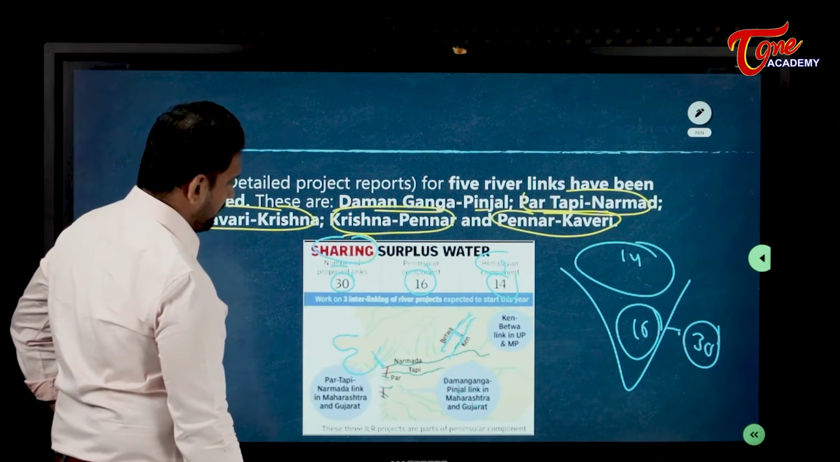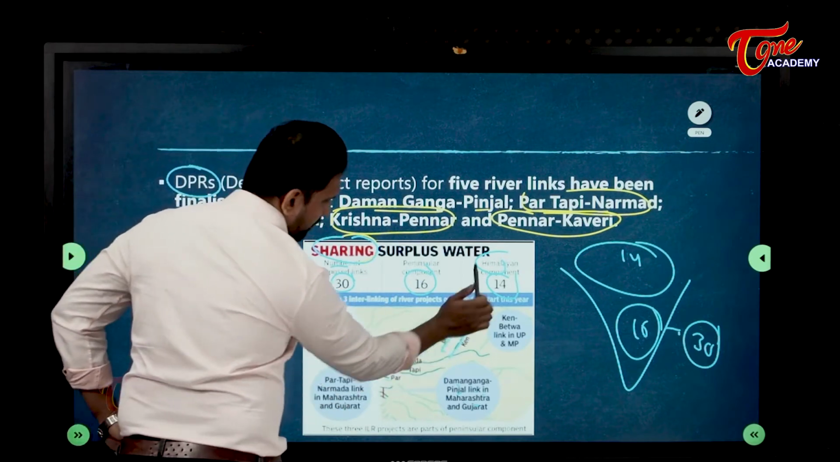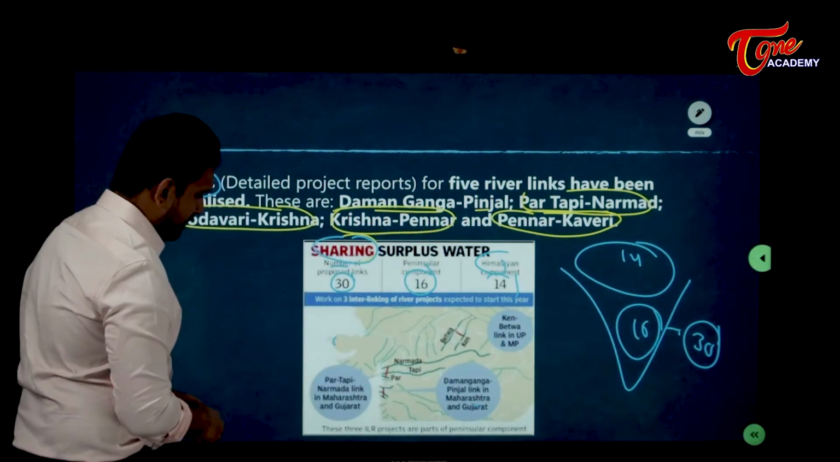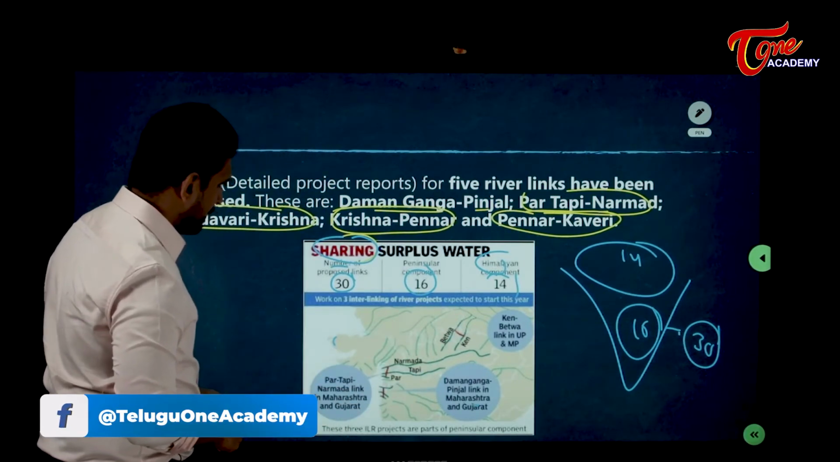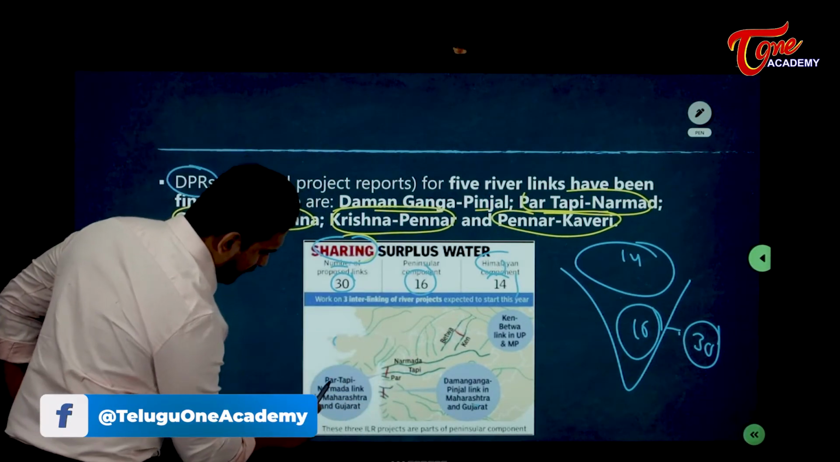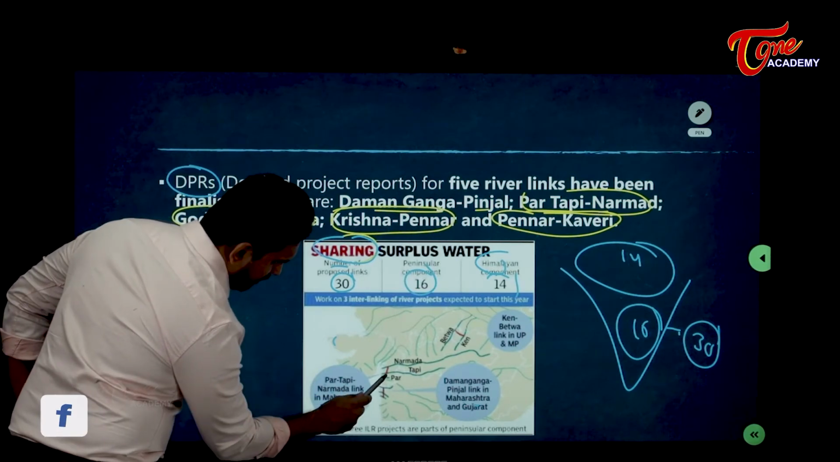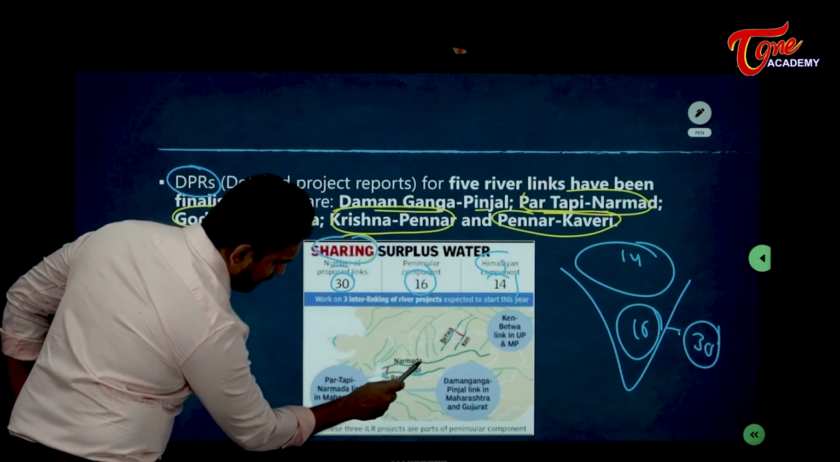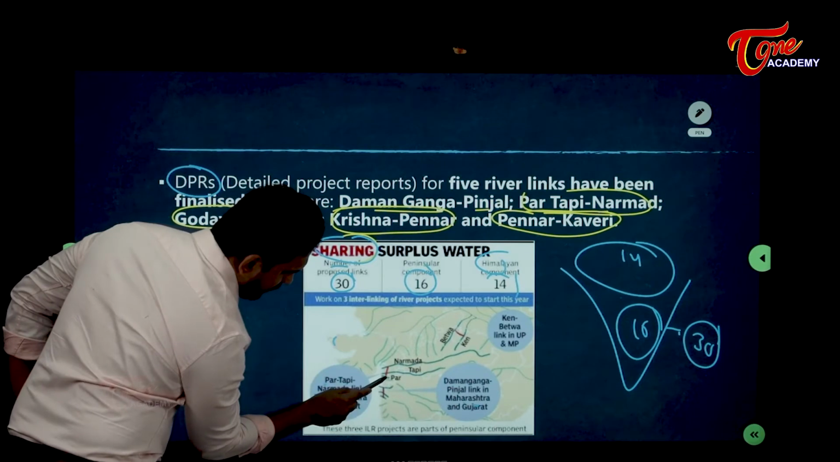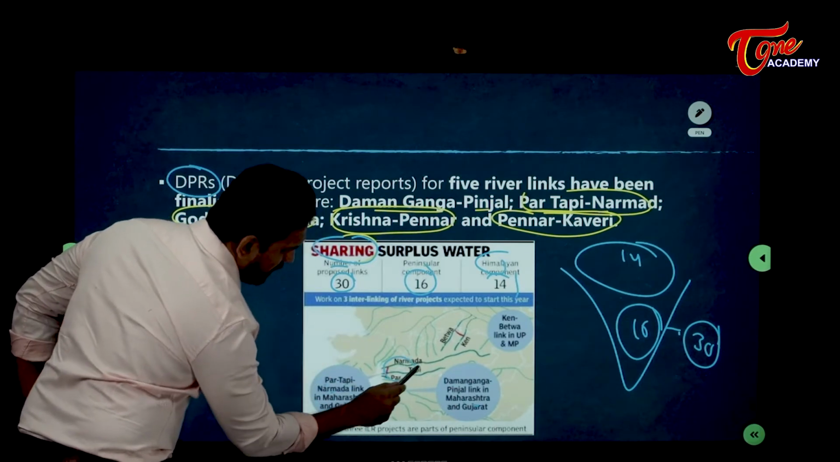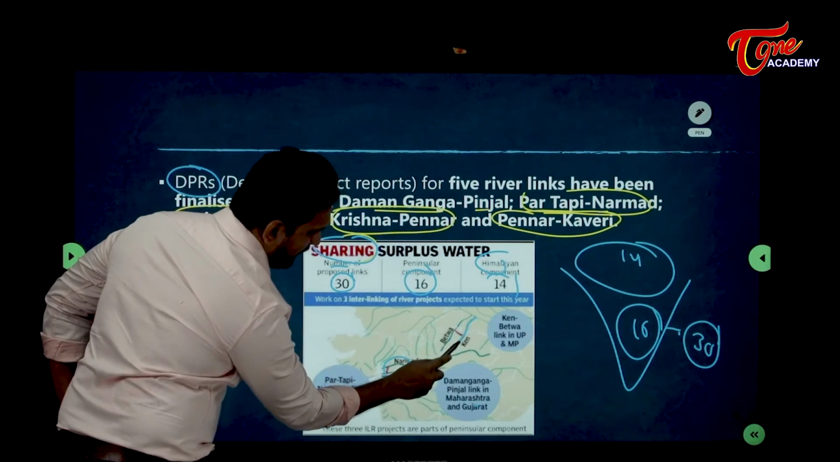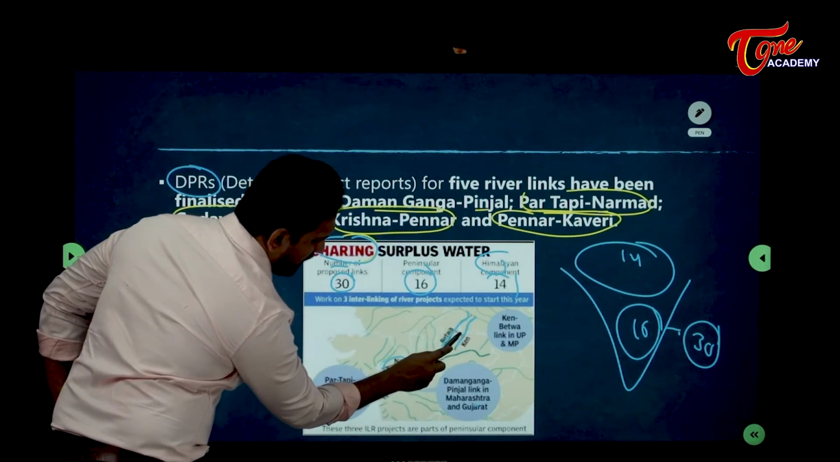Please make sure that these diagrams are important for you to remember. Right. So I think you got this. Three important rivers have to be linked here. Here you see Par, Tapi, Narmada. This is Par, this is Tapi, this is Narmada. The red color you are seeing, like this, we are going to link this. Then another one is Ken-Betwa. It is very easy to see and understand. Ken-Betwa will be linked.